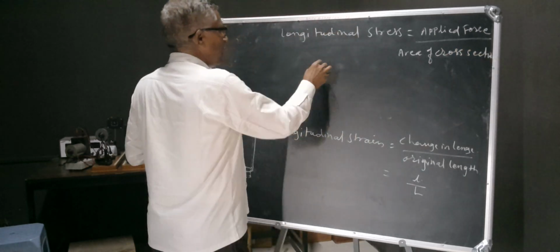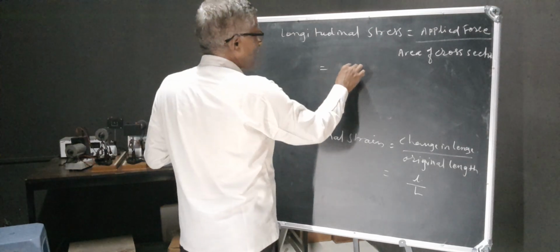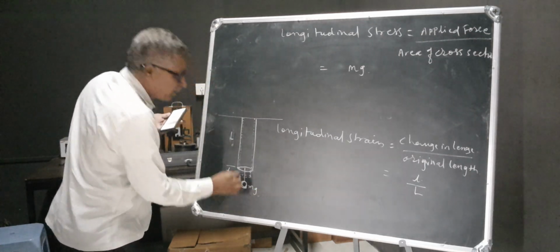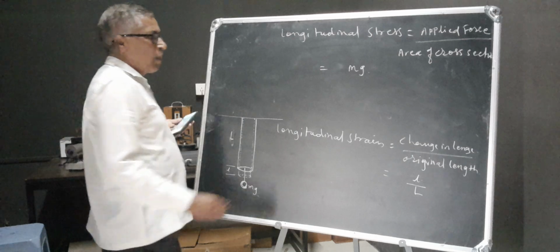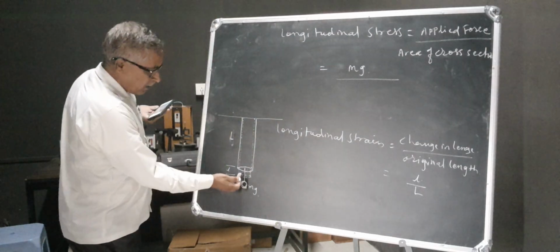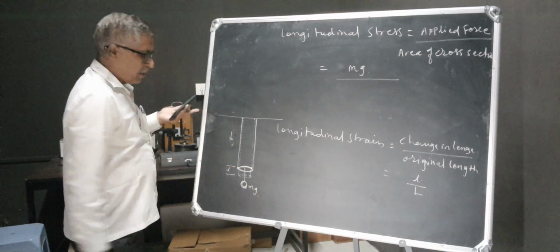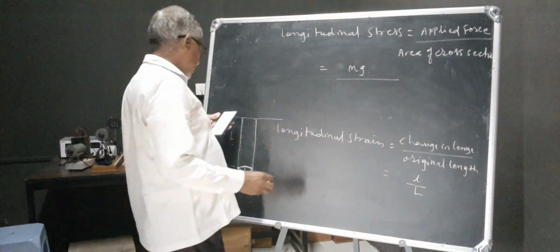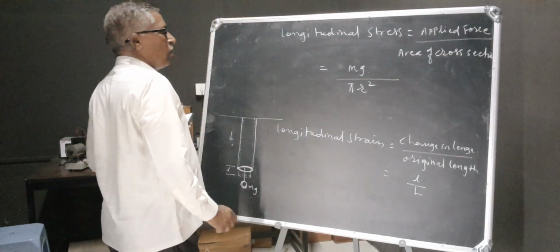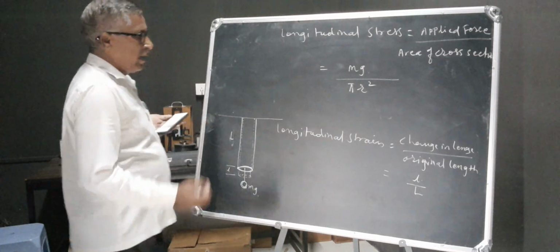The force applied is the mass times the acceleration due to gravity, mg, which gives us the force applied on this wire, divided by the area of the cross section. At this circular part we have applied the force, and this circular part is a circle, whose area is given by pi r square. Therefore mg upon pi r square gives the longitudinal stress of the wire.